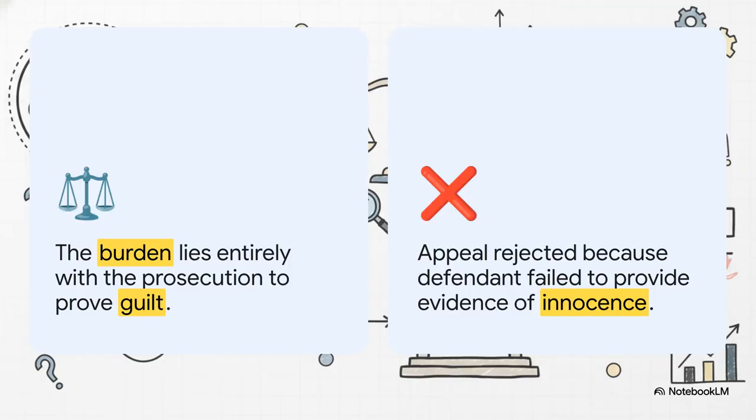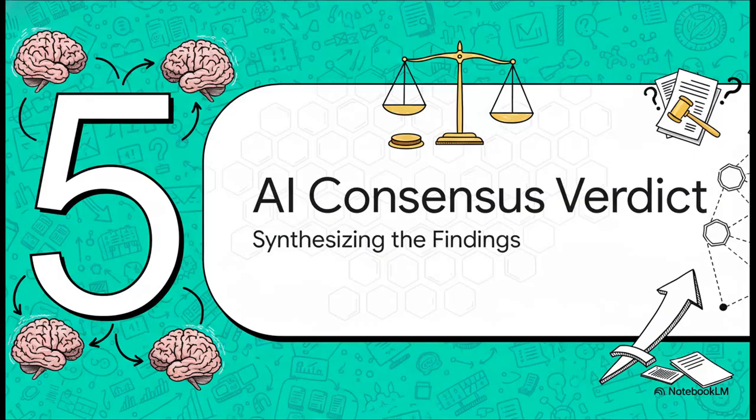But here's the absolute kicker, the thing that really stood out to the AI models. Standard Law 101 says the burden of proof is entirely on the prosecution, right? Prove guilt. But the appellate court explicitly rejected his appeal because Dr. Chen failed to provide new evidence of his own innocence. The models noted they completely inverted the burden of proof. They demanded a guy sitting in detention prove he didn't do it rather than requiring the state to prove he did.